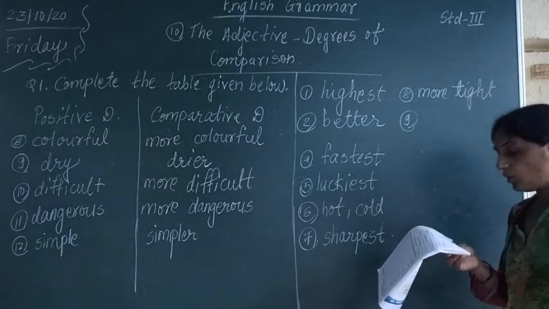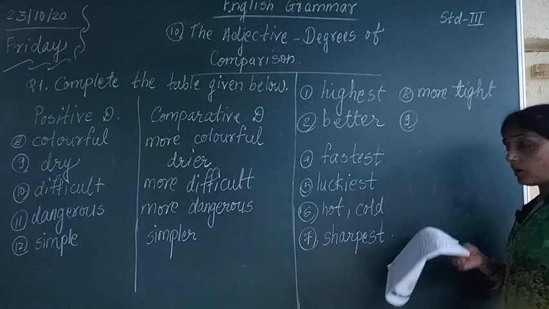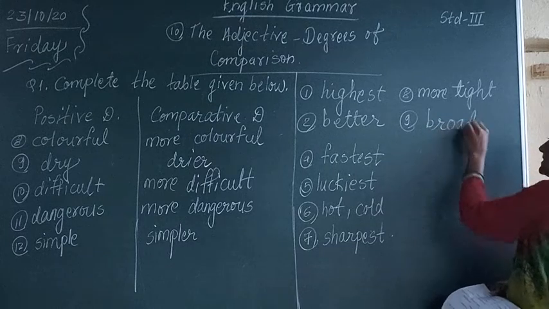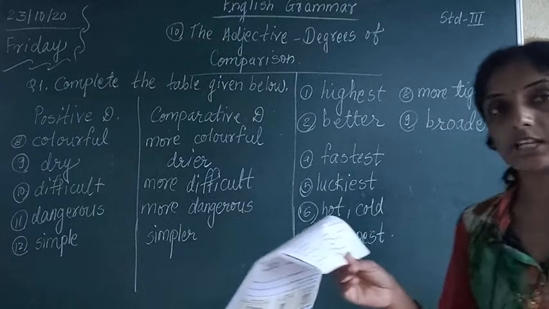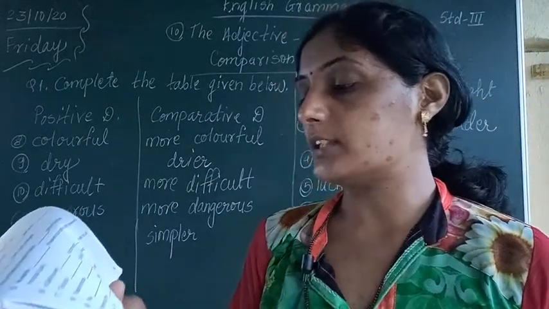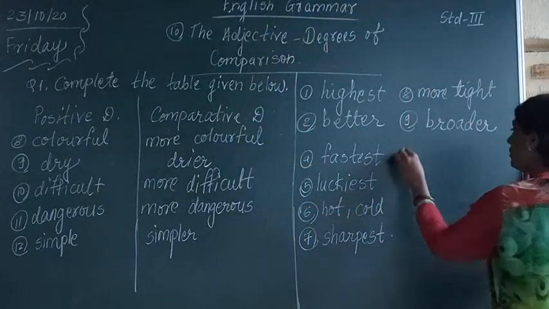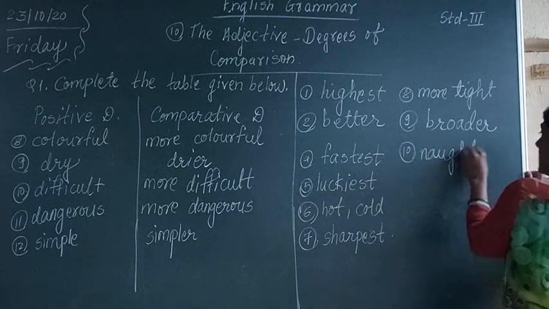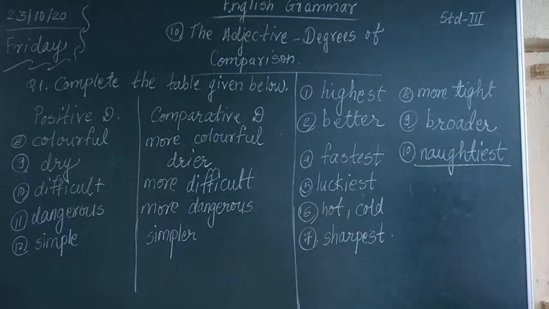The dash the road, the more traffic it can hold. The broader the road, B-R-O-A-D-E-R, the broader the road, the more traffic it can hold. Next one is Neha is the dash of all the children. Naughtiest. N-A-U-G-H-T-I-E-S-T. Neha is the naughtiest of all children.